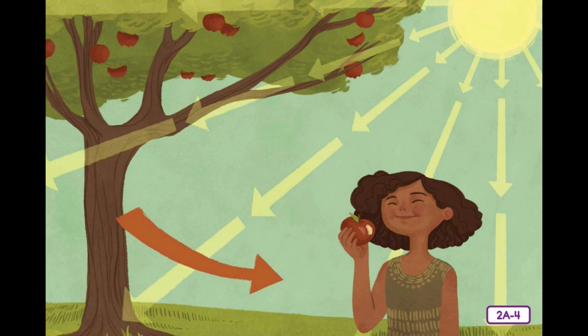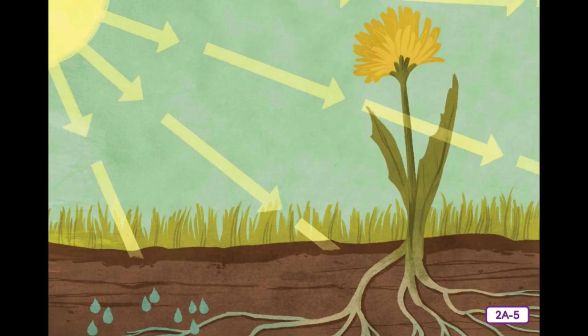There are many, many food chains in nature, and every one of them has three essential or necessary parts: producers, consumers, and decomposers. Let's take a look at each part. All food chains begin with living things that produce their own food. On land, green plants are the main producers.